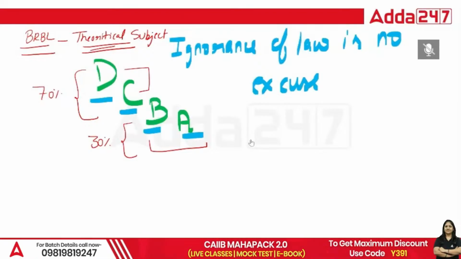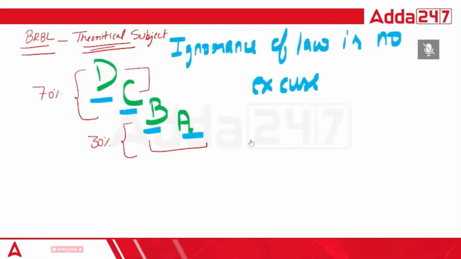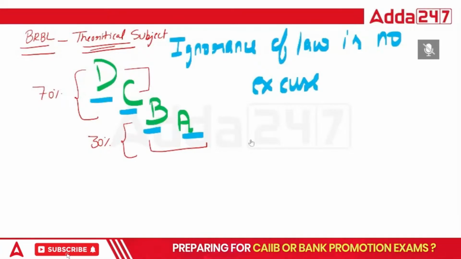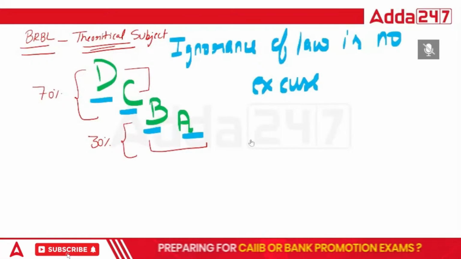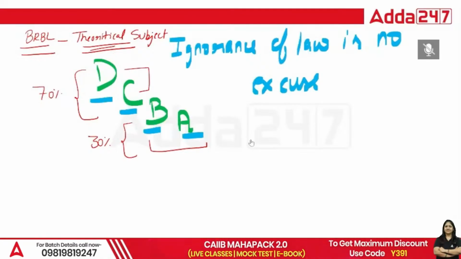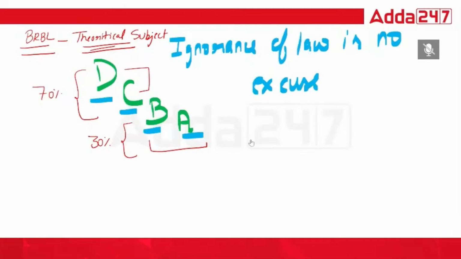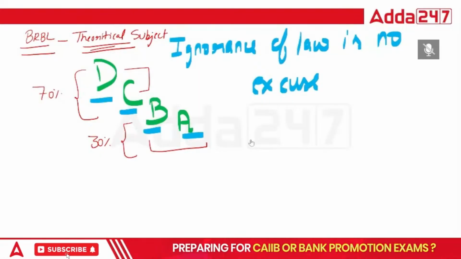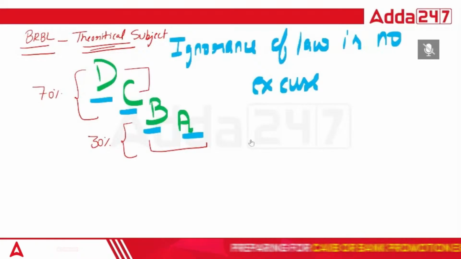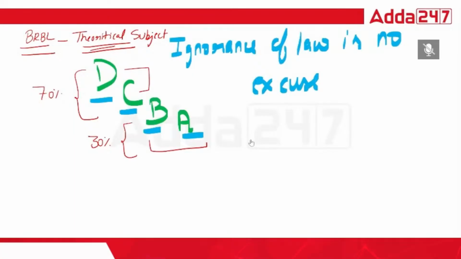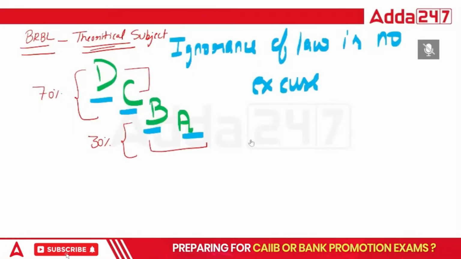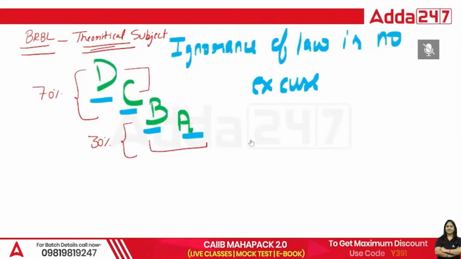Now class, if we talk about module C, first of all, I would like to give the weightage of module C, that is 40%. I would like to give 40% weightage to module C. That is important. Why 40%? Because module C contains a total of 10 acts. First of all, the act names: the SARFAESI Act.